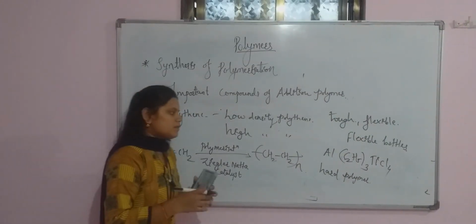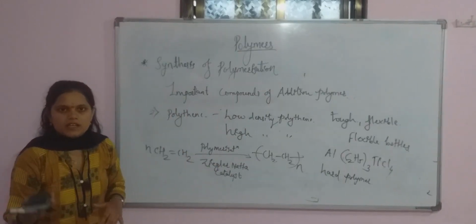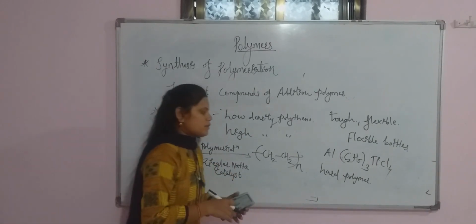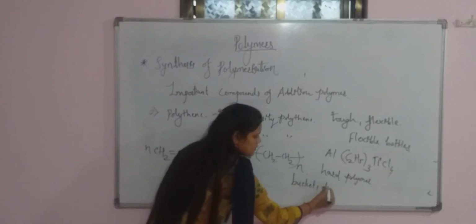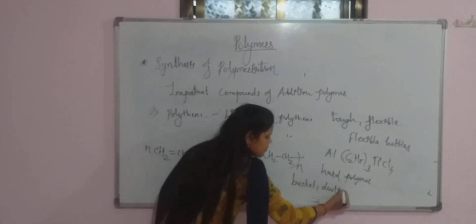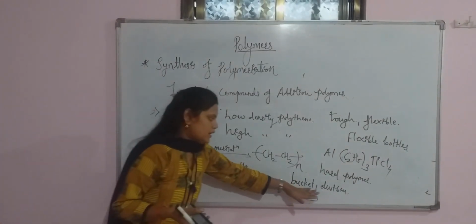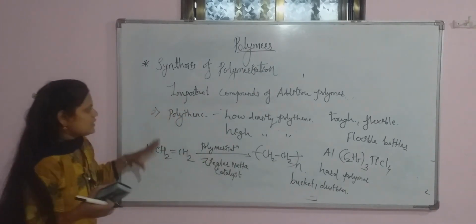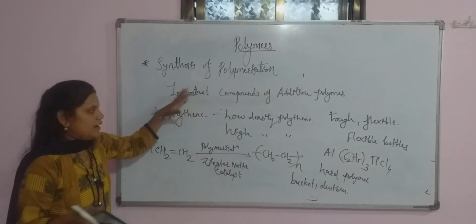Because of this, we can use this polymer to prepare buckets and dustbins. So these are some important compounds of addition polymers.